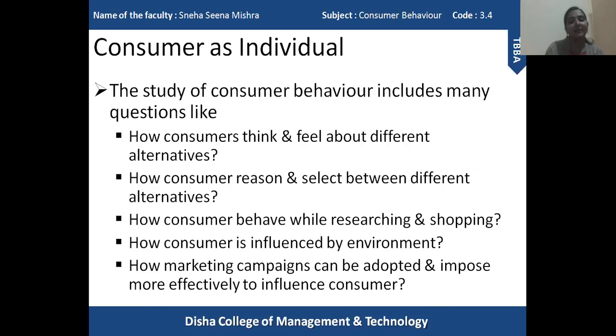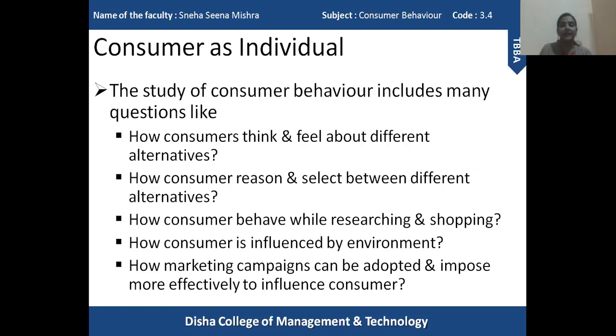What is our attitude and behavior while shopping? So when you go shopping, you have in your mind which product, which brand you want to purchase. But suddenly when you go to a shop, you don't have that brand available in the shop. So at that point of time, which brand will you select, which alternative will you select?